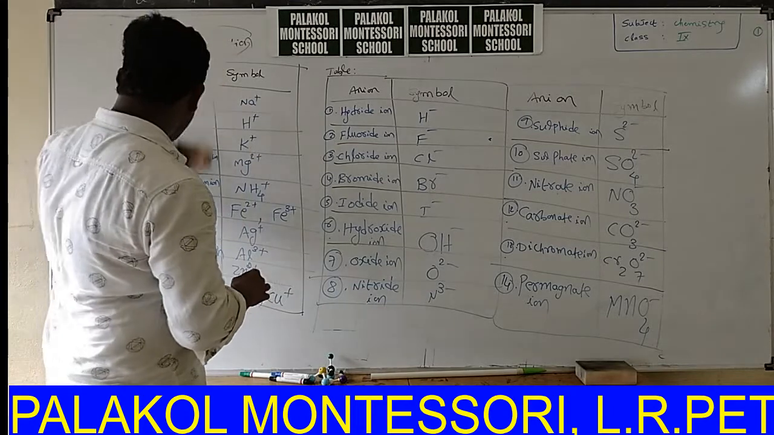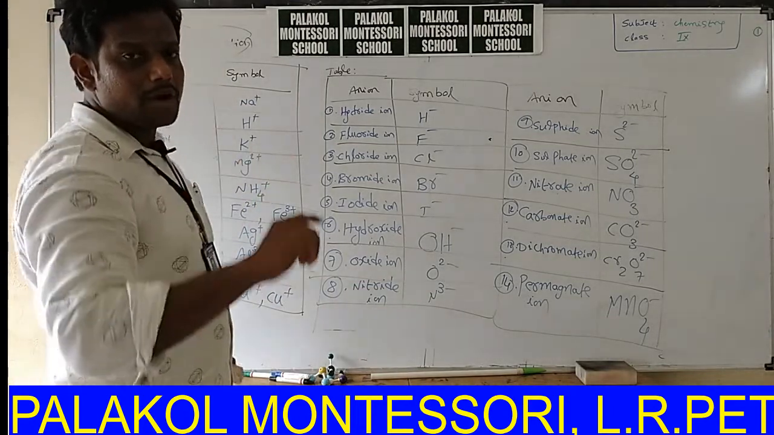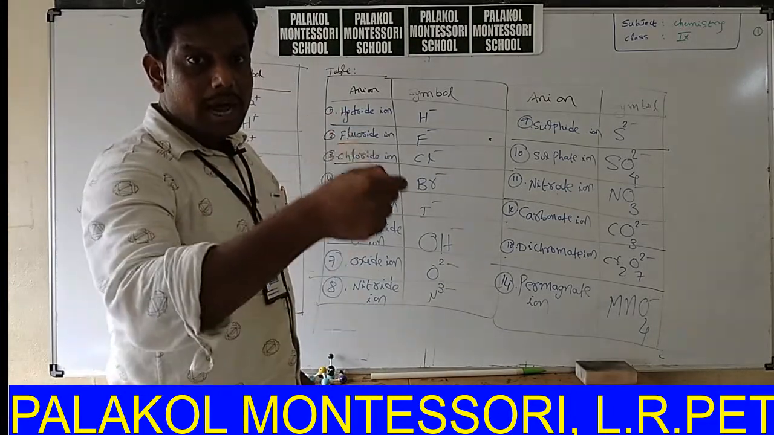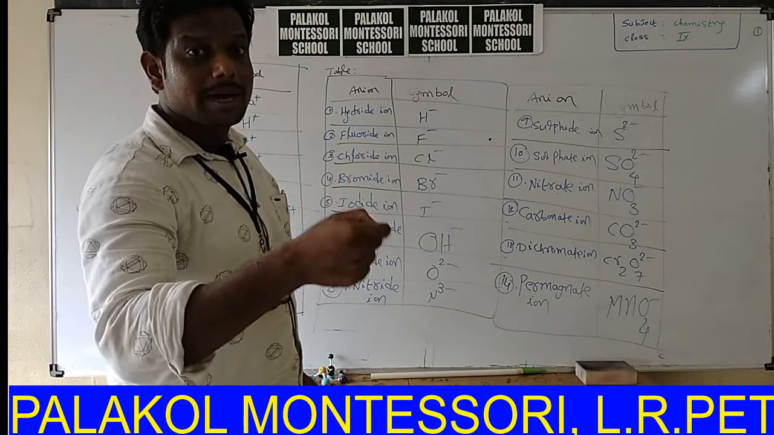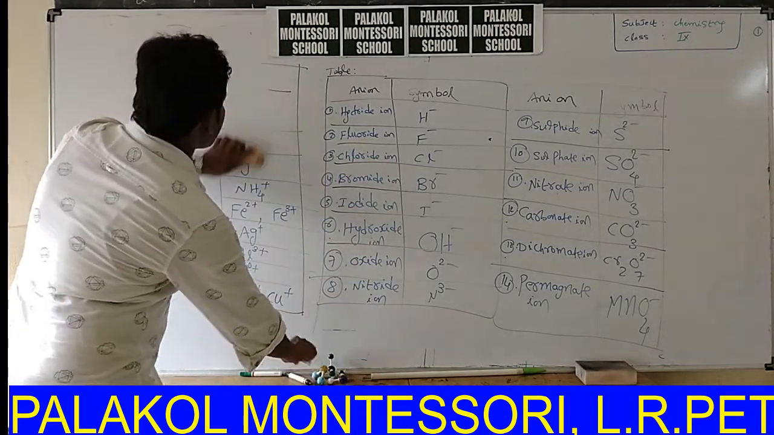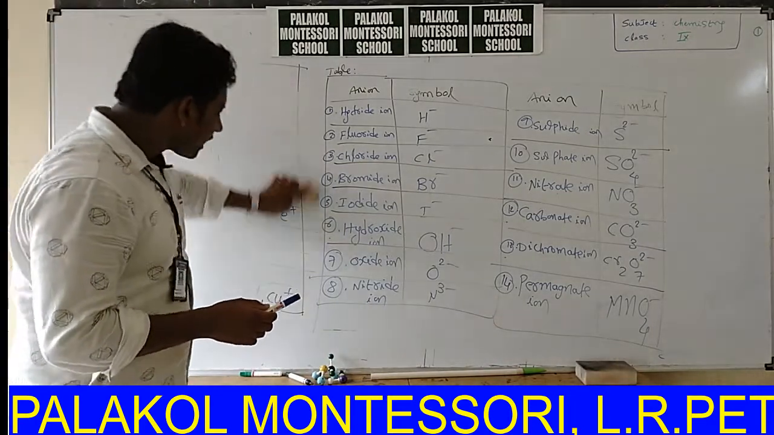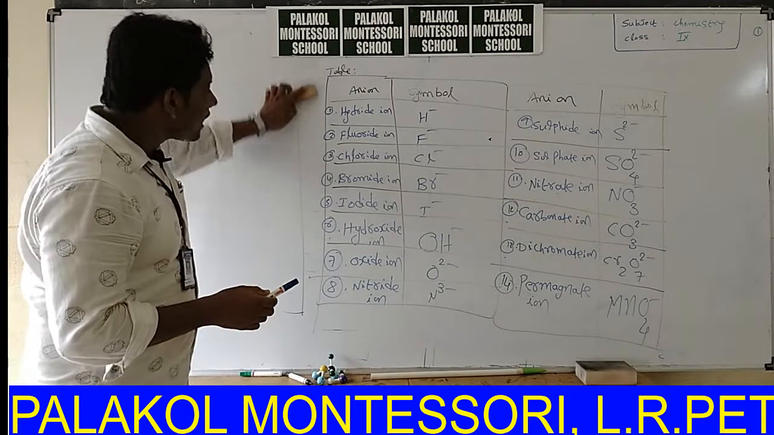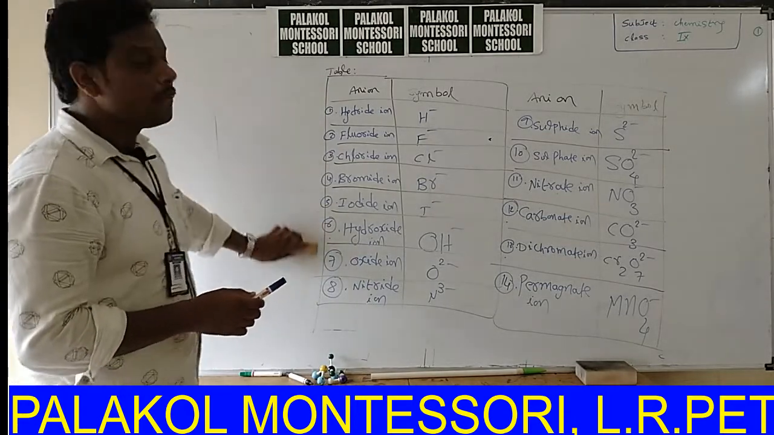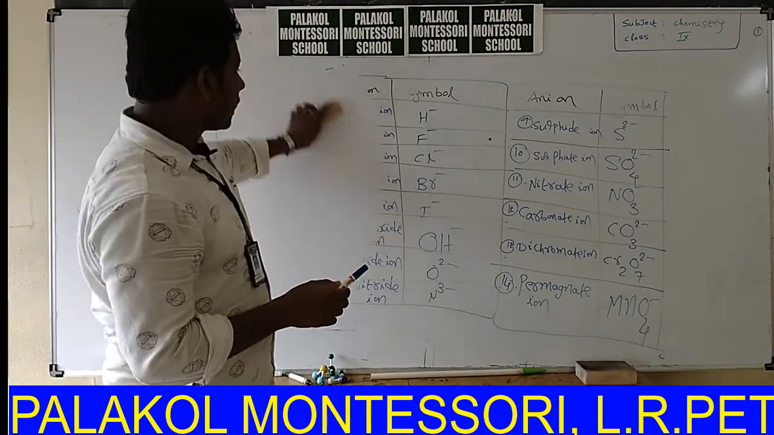Writing a chemical formula. Now we will start another concept, chemical formula. What is a chemical formula? The formula indicates what atoms of different elements are present in the compound. Say for example, sodium chloride, NaCl. NaCl is the chemical formula. What is the significance of this NaCl? NaCl means in sodium chloride, the elements present are sodium, and Cl means chlorine.